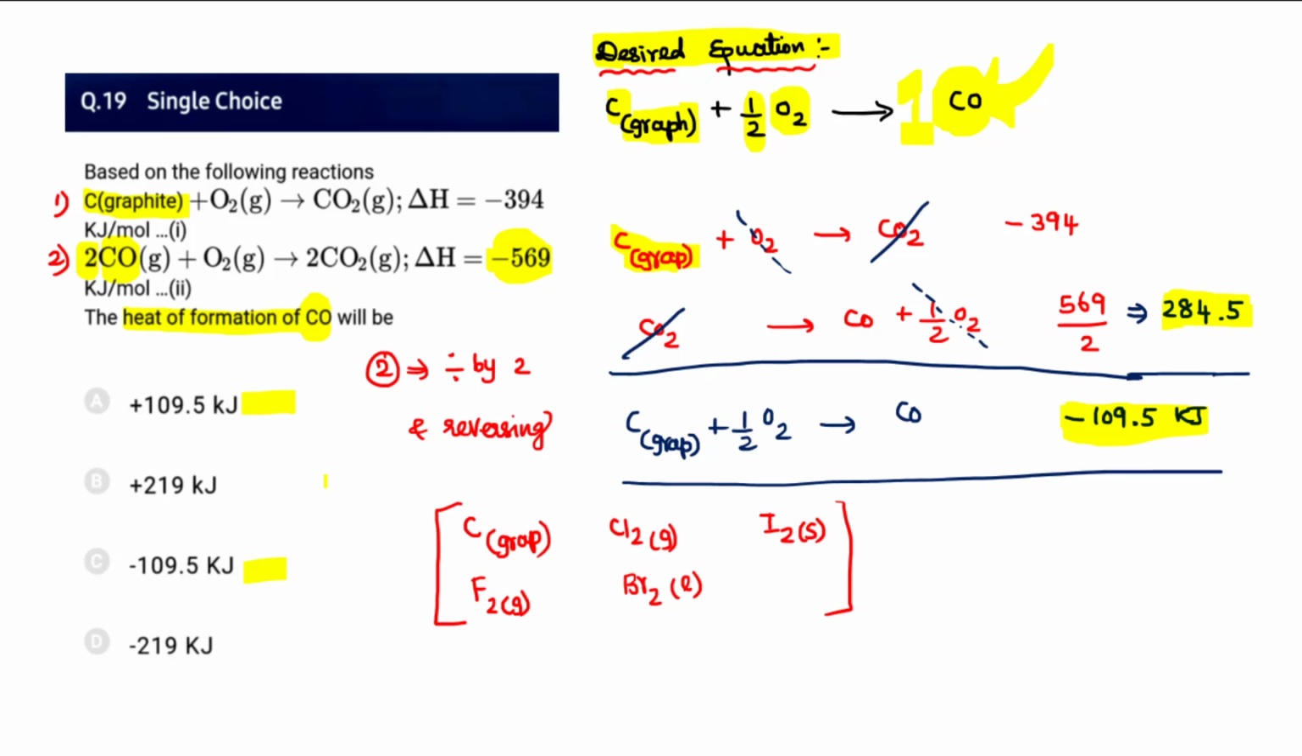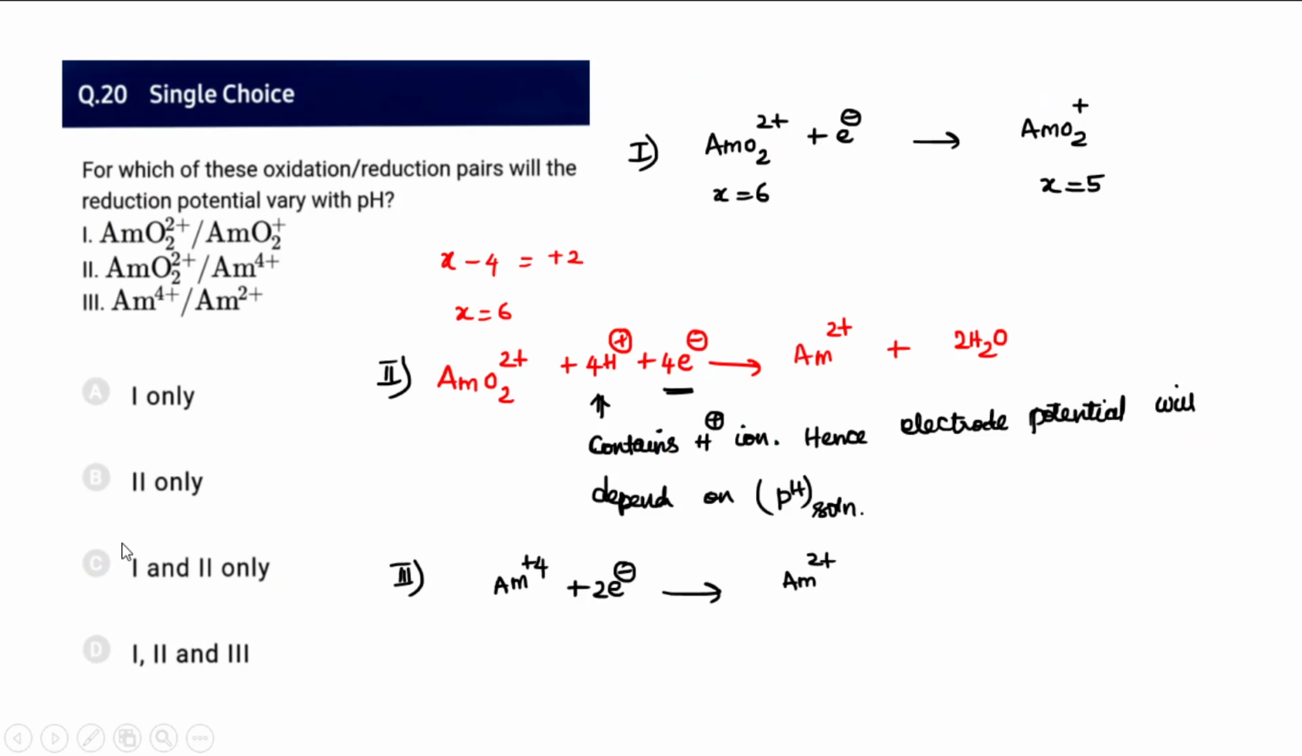Okay, so I will suggest minus 109.5 appears to be the answer. And question number 20: which of these oxidation or reduction pairs will give a reduction potential that varies with the pH? I would categorize this question as moderate to difficult level, as it cannot be understood immediately.